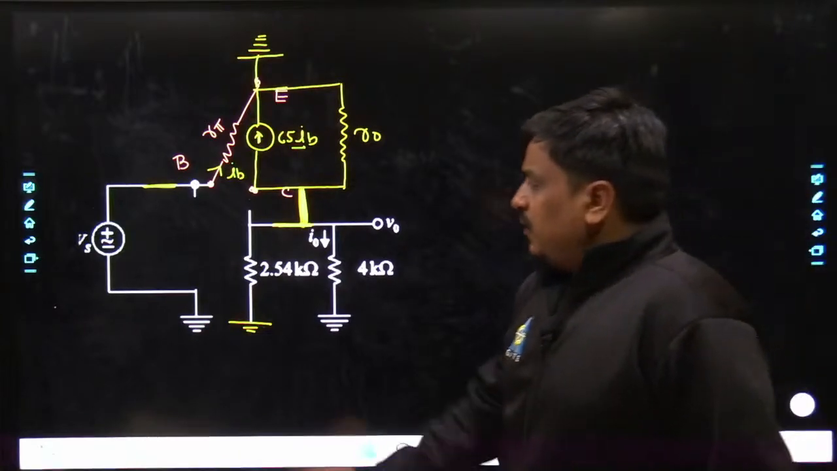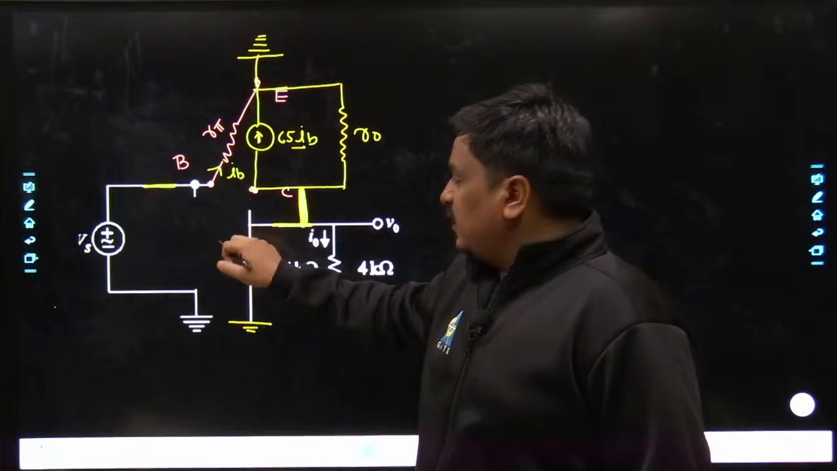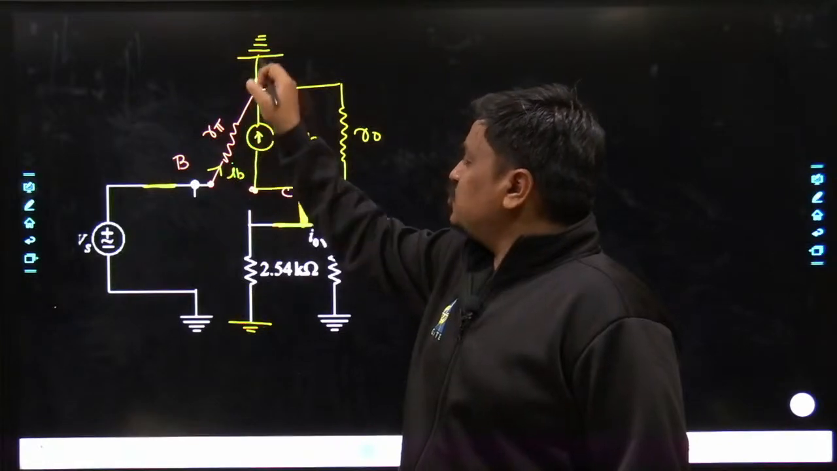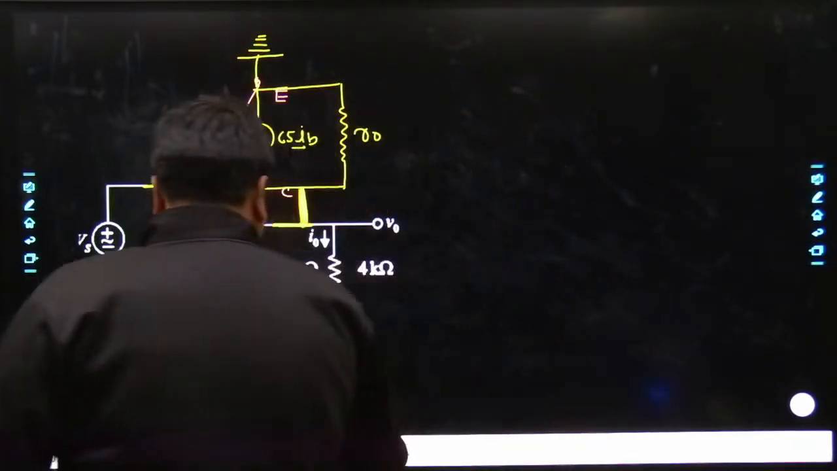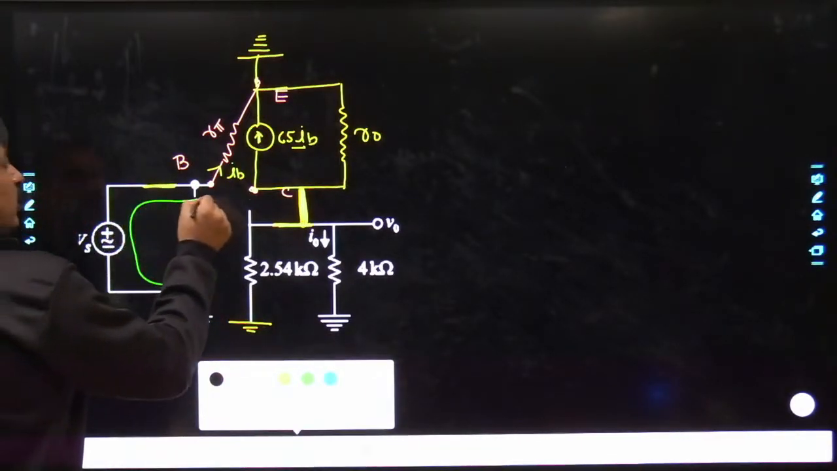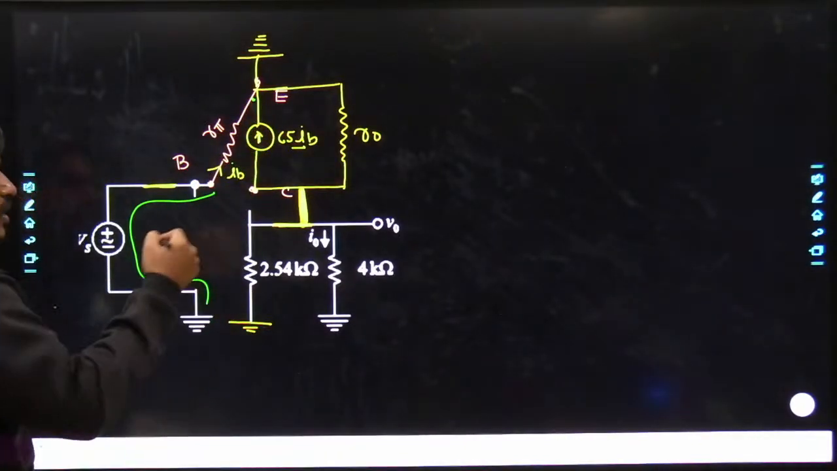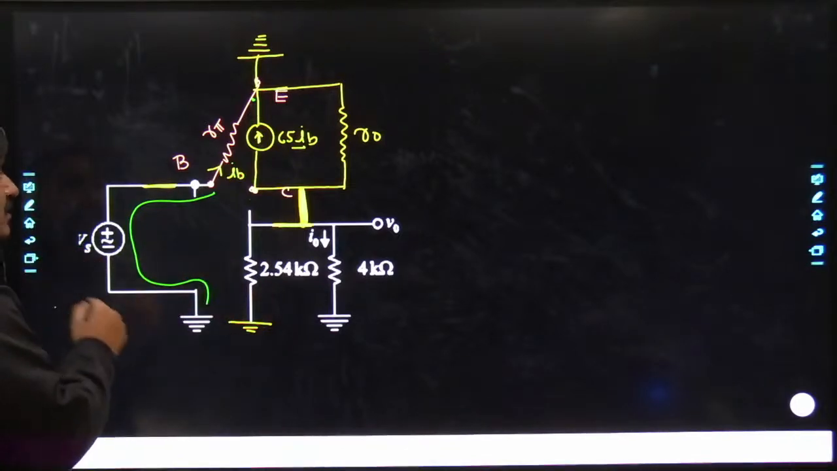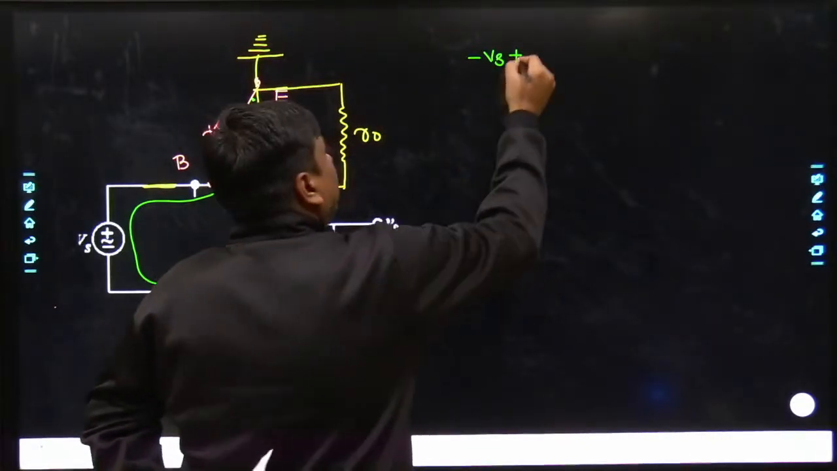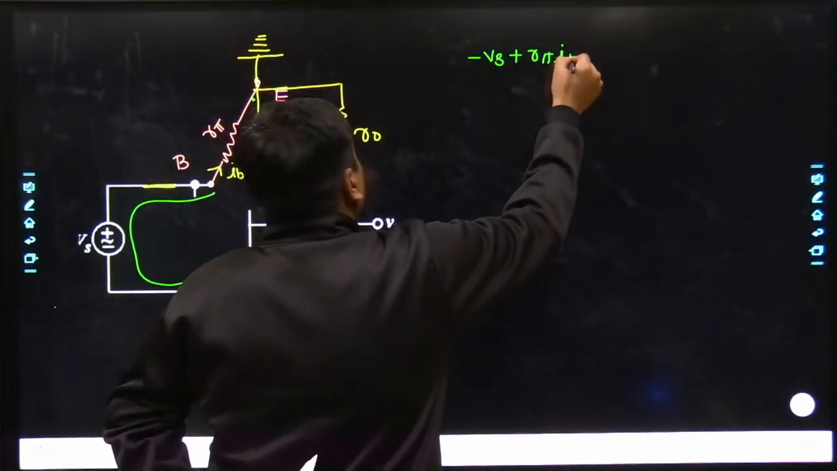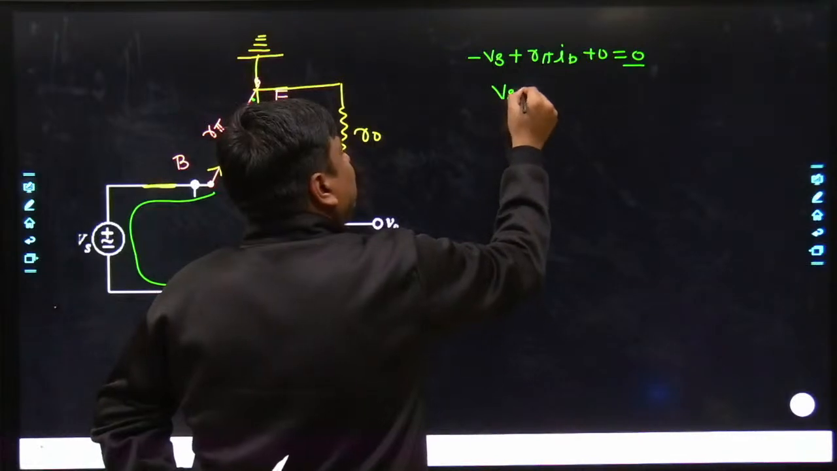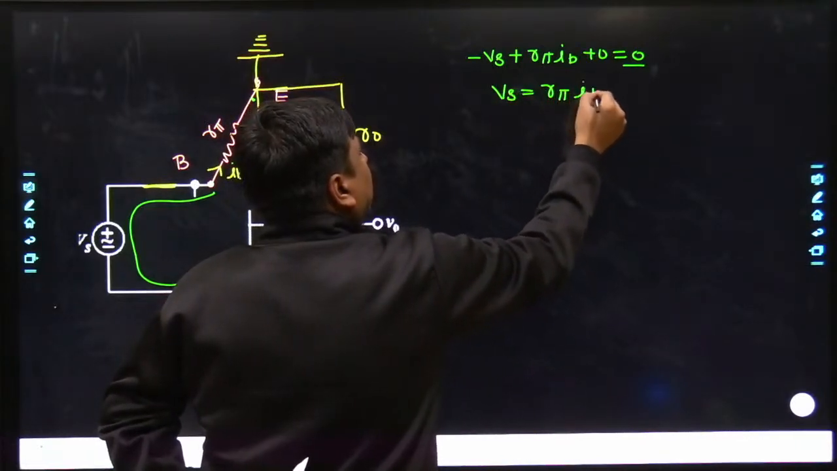My dear friends, Vs can be easily calculated in terms of IB. If you apply a loop which starts from ground, goes through this path, and again reaches ground, I can apply a KVL path across it. It starts from this path and goes till this. Obviously, you started from ground and reach ground. It strikes the minus terminal of the Vs, which is simply minus Vs, plus R pi, which is sinking the current IB, equals 0. So Vs can be simply written as R pi into IB.